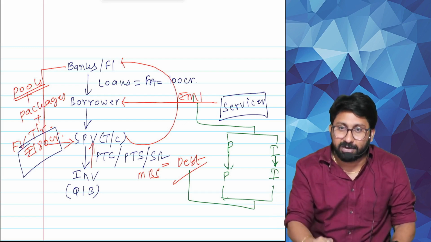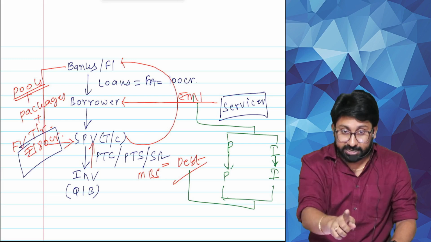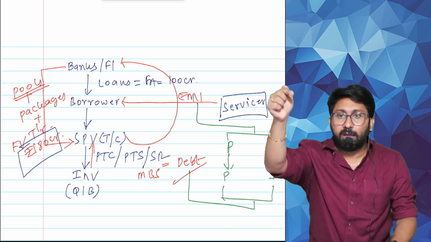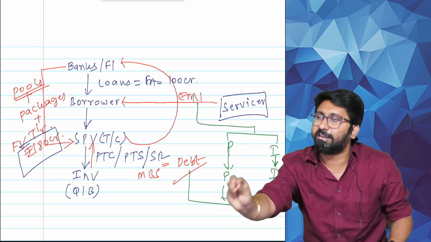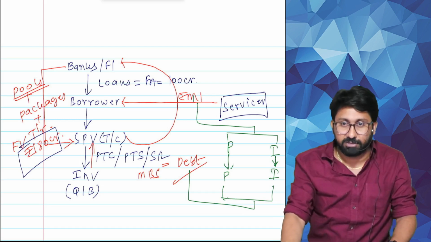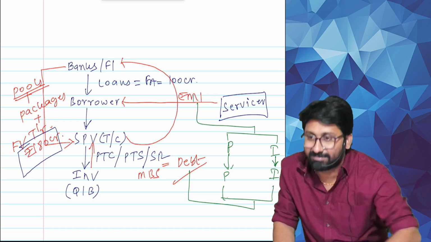If this borrower committed a default, who is responsible? If it is a recourse agreement, who will take care? Bank will take care. Then they will issue pass-through certificates, which means you are only an investor of securities. You are an investor of PTC, you are an investor of the risk.